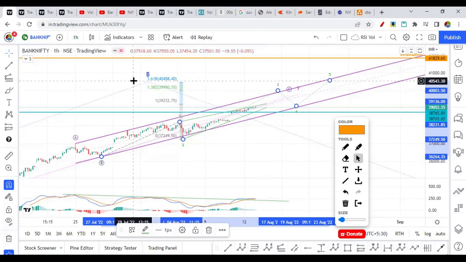So this is the final structure and the final levels. You can rewind and watch all the levels.